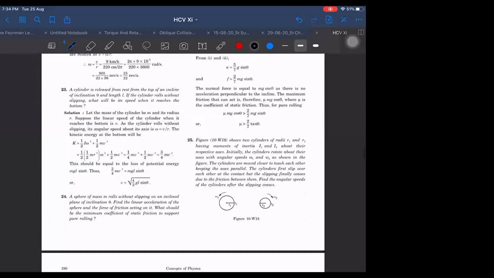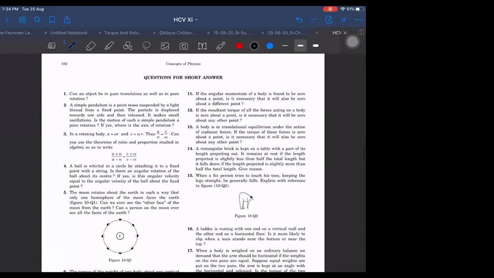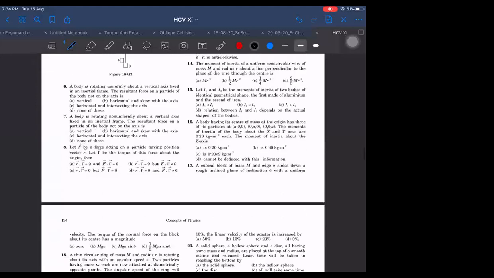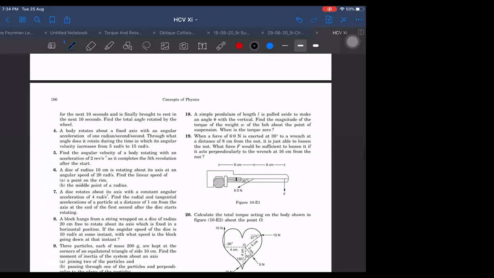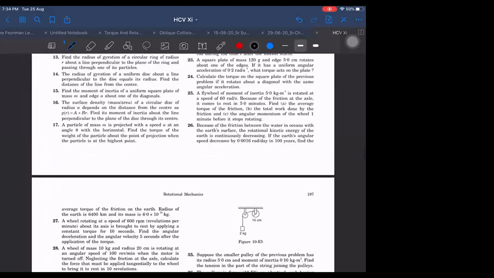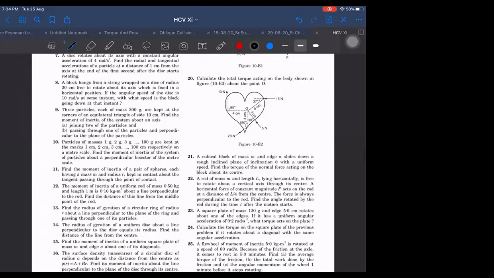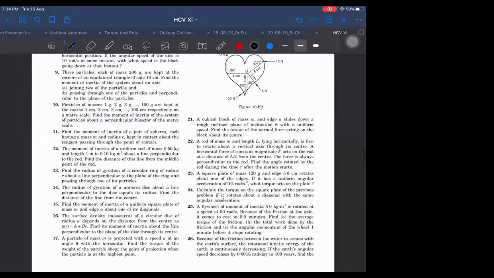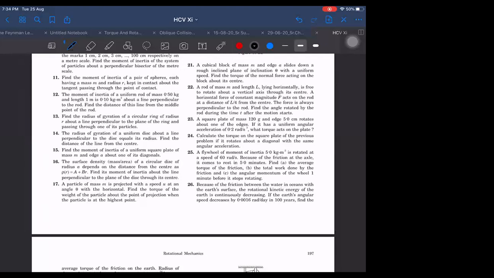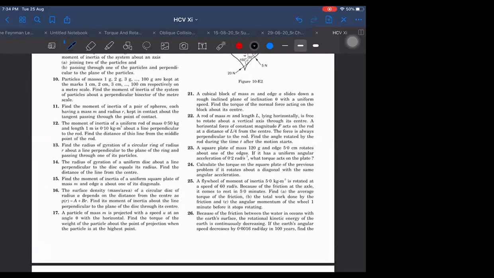Inertia is based on nothing. Then comes our exercise, so let us go to the exercise. These questions we have to do now. Here you can do questions up to 20. I think you can do all. 21 also you can do, sir. But in 21 there's some moment of inertia, sir. This you cannot do.